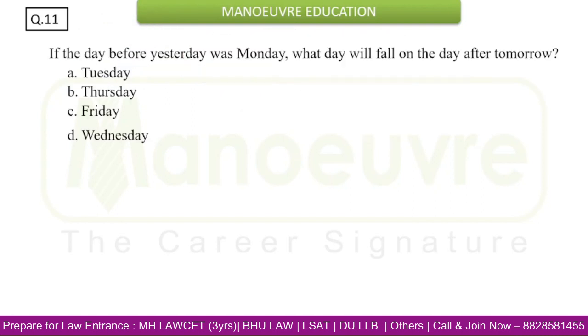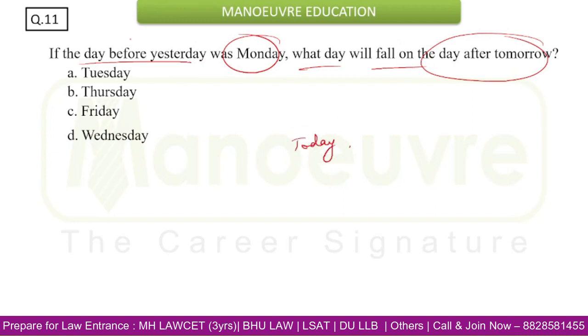Now if the day before yesterday was Monday, what day will fall on the day after tomorrow? Now see, if this is today, and they are saying day before yesterday, so this is yesterday and this is day before yesterday, so this was Monday. Day before yesterday was Monday, so yesterday will be Tuesday and today will be Wednesday.